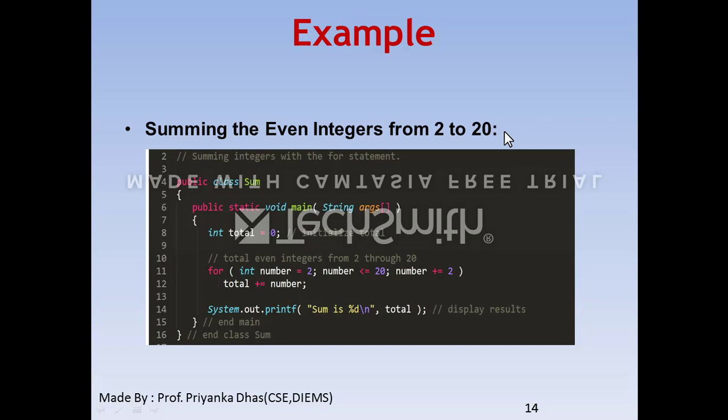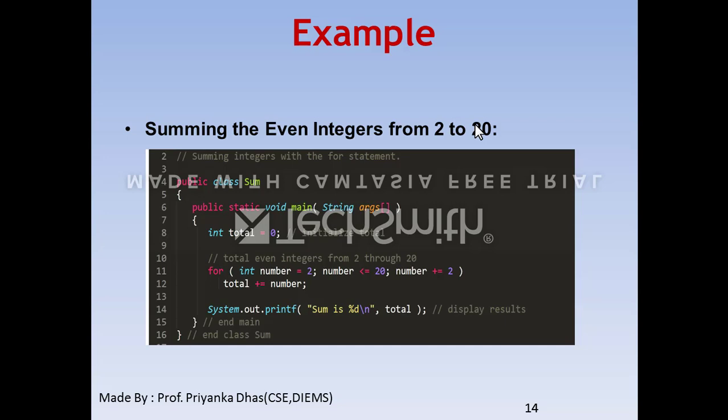Our counter variable should start with 2, and the variable should be even. By adding 2, we will get the next even number.